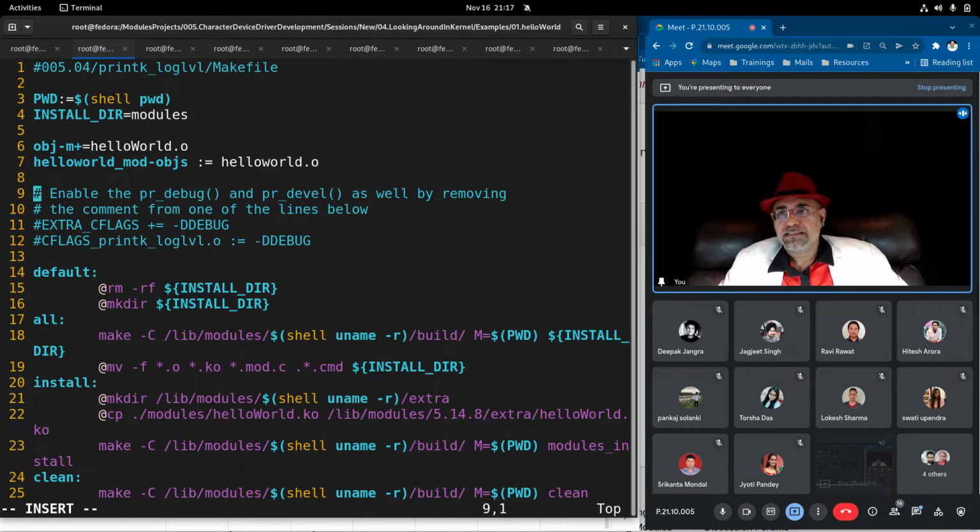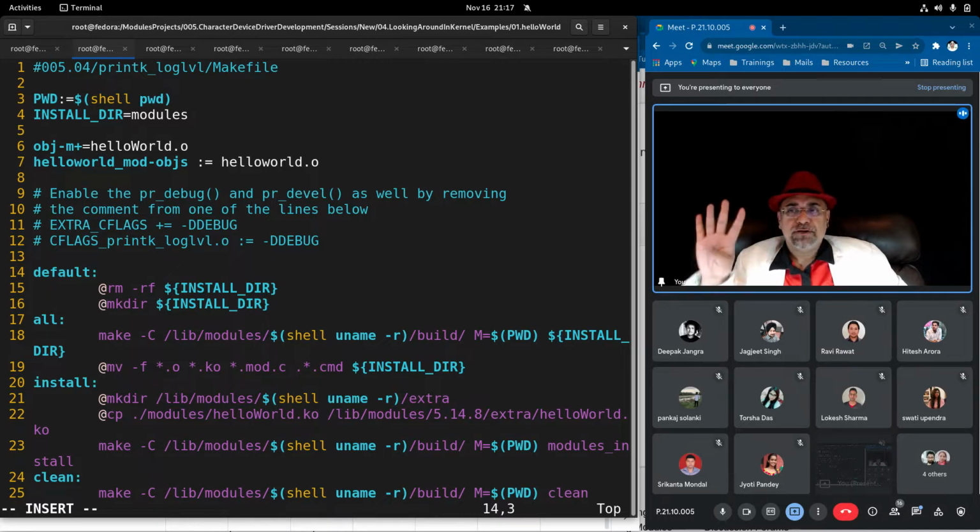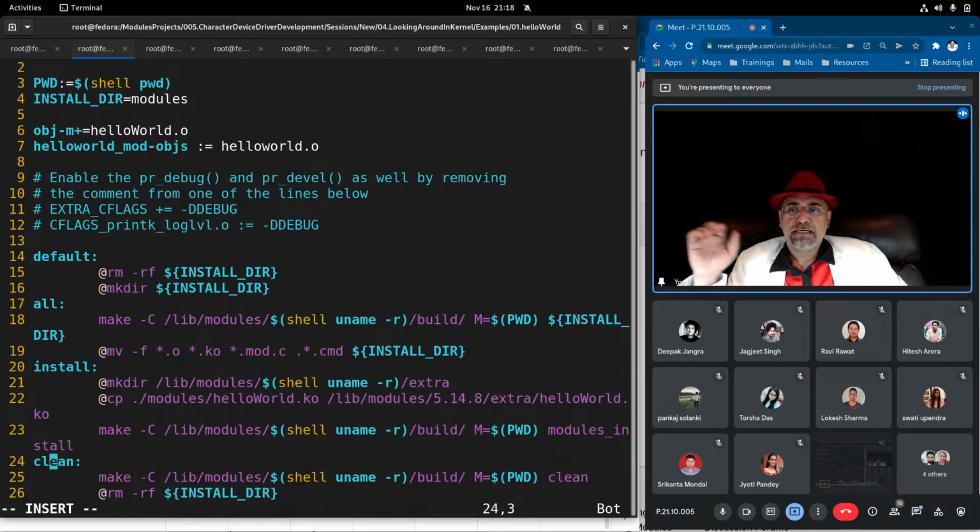After that, skip lines 9, 10, 11, 12 for now. We'll see that later for the purpose of debugging. I realize that these days people have started asking more about debugging. So I've started adding debugging concepts also into your makefile. But right now I have kept it commented. Now, I have split the makefile into 4 portions actually. The first is the default, another is the all, another is the install, and another is clean.